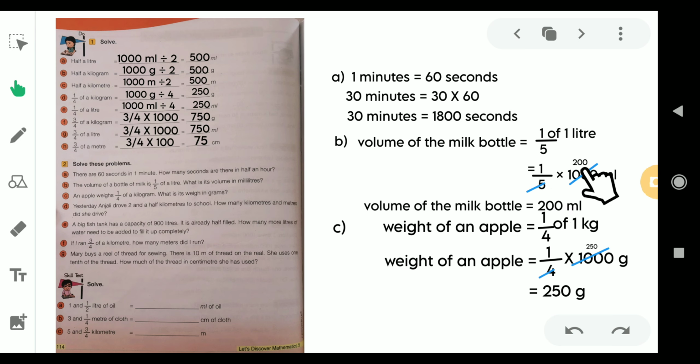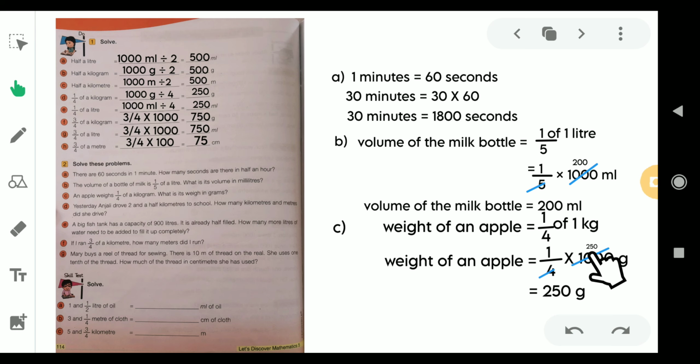Let us move on to the C question. That is, an apple weighs 1/4 of a kg. Then what is its weight in grams? So this is the weight of an apple, that is 1/4 of 1 kg. So we know that 1 kg means 1000 gram. So 1/4 of 1000 gram. So when you divide this 1000 gram into 4 equal parts, then each part would be equal to 250. Or else if you divide 1000 by the 4th table, then your quotient would be 250. So the weight of an apple would be 250 gram.